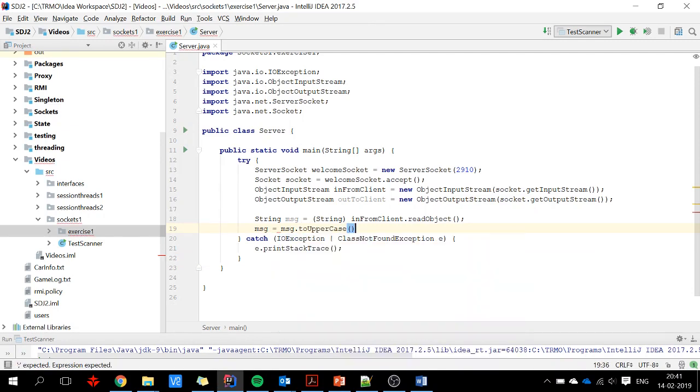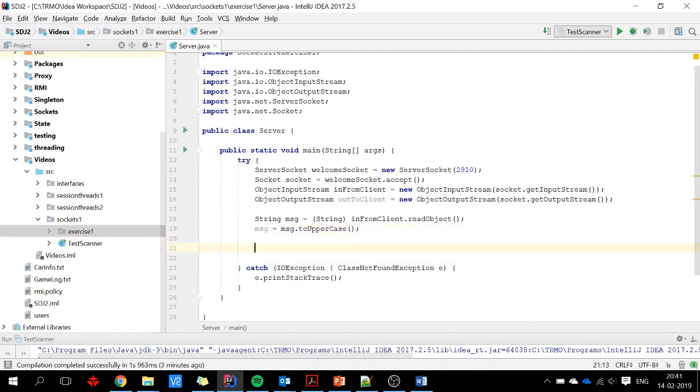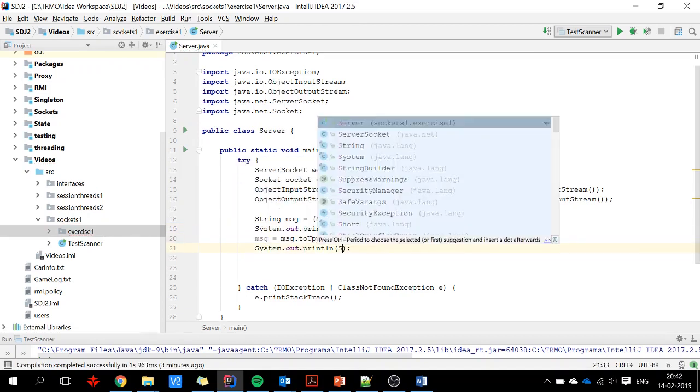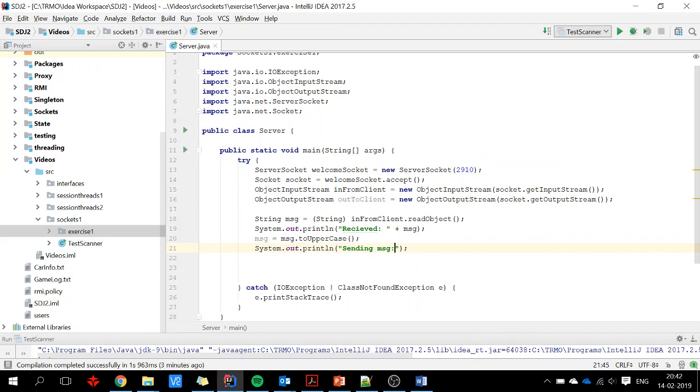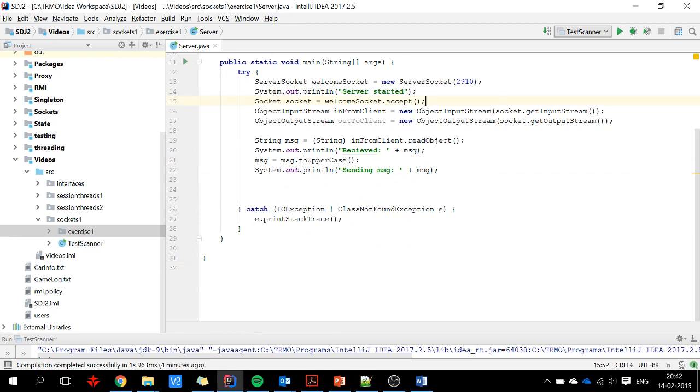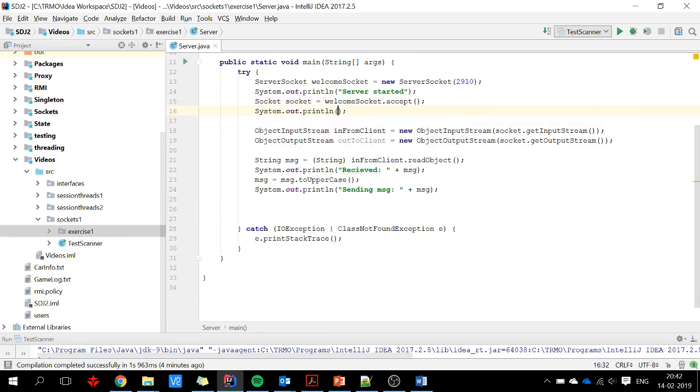Okay, so the message here, I changed that to be toUpperCase, and then let's just print stuff out. Received message, sending message, and up here we'll say server started, so we can see what's going on, and client connected.